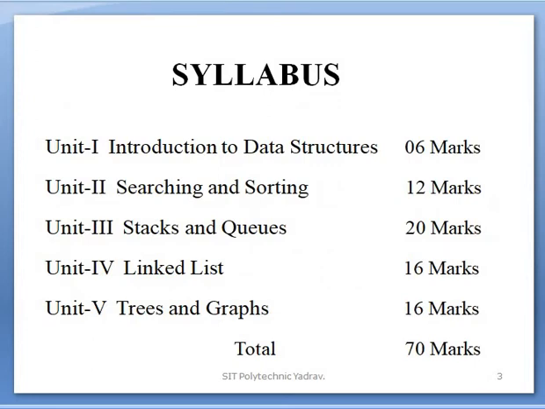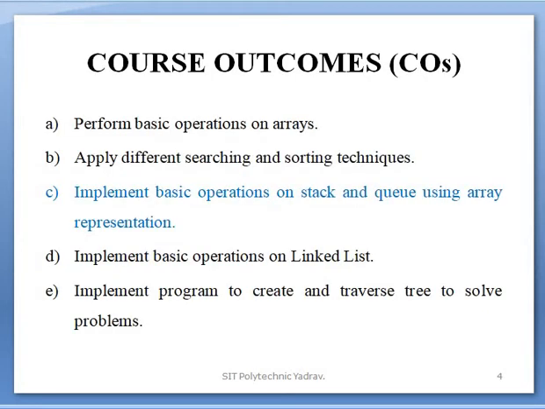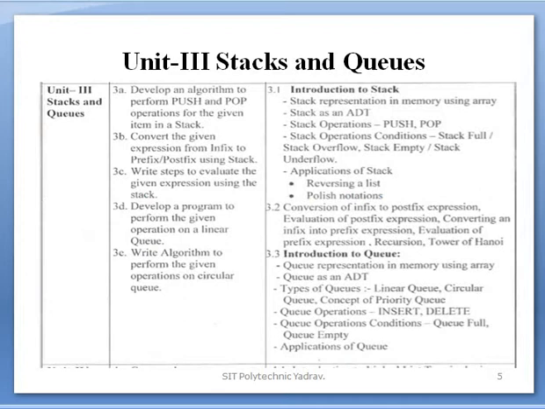The syllabus has 5 units and their marks allocation. Course outcomes: after the completion of unit number 3, which CO do we achieve? Implement basic operations on stack and queue using array representation. In the syllabus of unit number 3, two main points are there: introduction to stack and introduction to queue. The stack syllabus was completed in the previous lecture. Now in today's lecture we start the new point, that is introduction to queue.